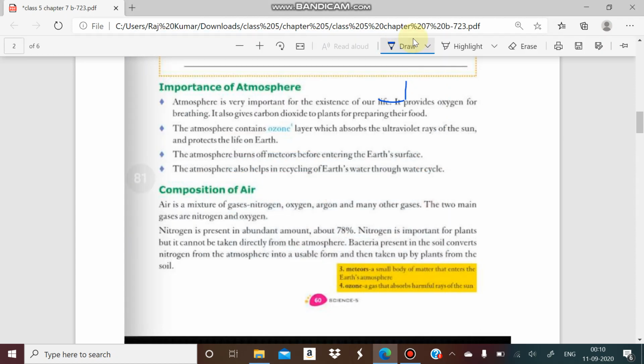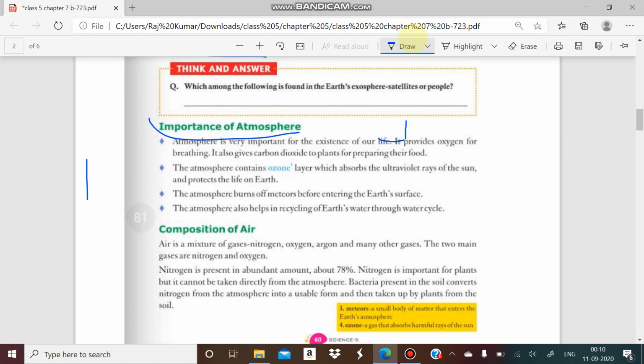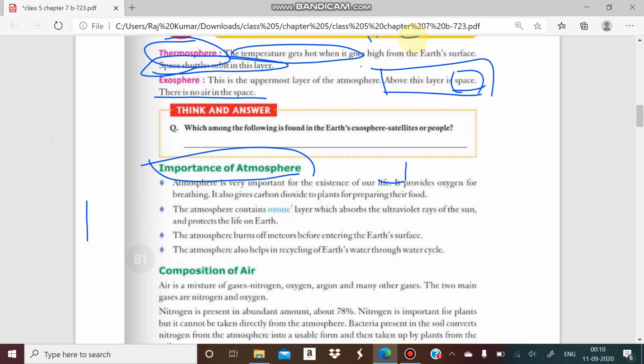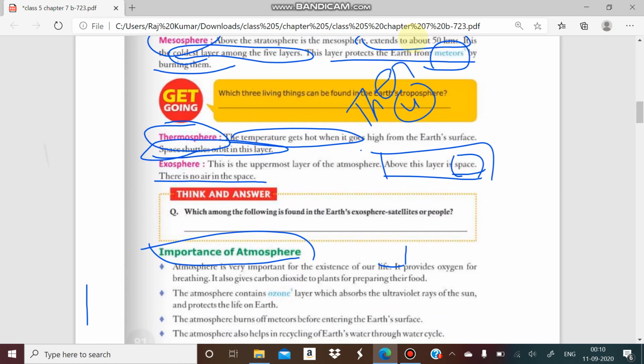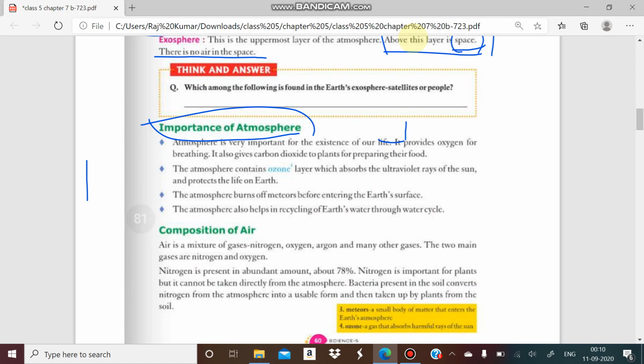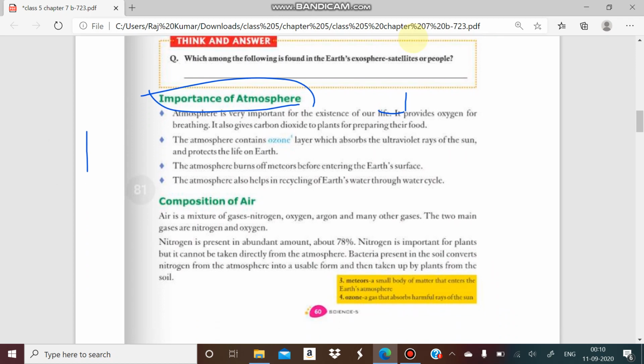Good morning, students. Here we will discuss the importance of the atmosphere. In the last class, we discussed the different types of atmospheric layers: the stratosphere, troposphere, exosphere, and thermosphere. We discussed all five types of atmospheric layers. But here we will discuss the importance of the atmosphere.